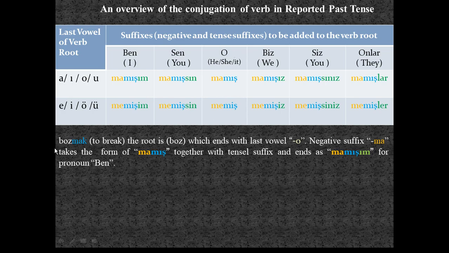Now let's see a sample verb. Our sample verb is bozmak, which means to break. The root is boz, so the last vowel in the verb root is o. So the negative suffix is ma, which together with the reported past tense suffix mış takes the form of mamış, and ends as mamışım for the pronoun ben together with the personal suffix.